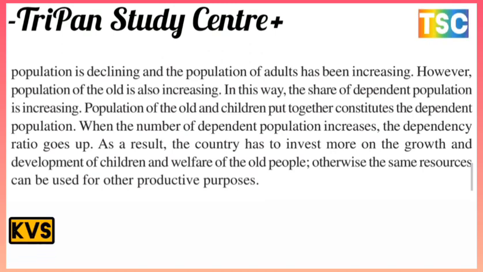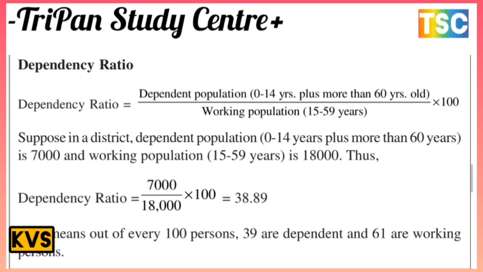Otherwise, the same resources can be used for productive purposes. The most important thing here is the dependency ratio. Dependency ratio means the dependent population, 0 to 14 years plus more than 60 years old, upon the working population, 15 to 59 years, into 100.